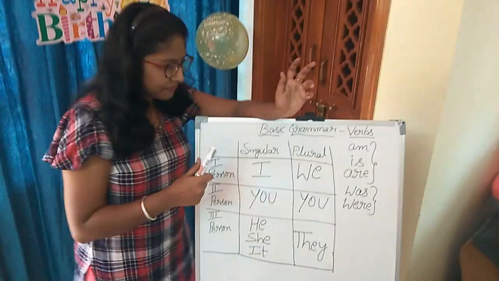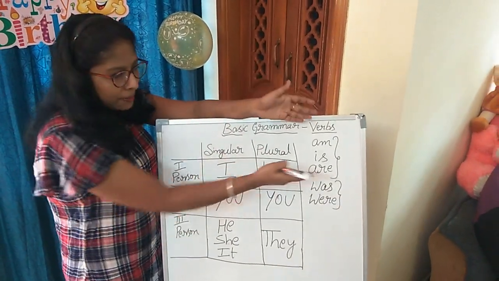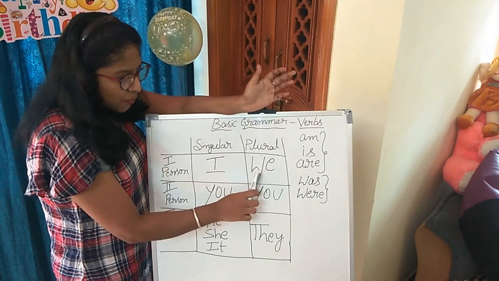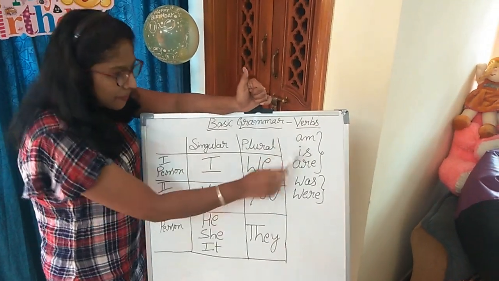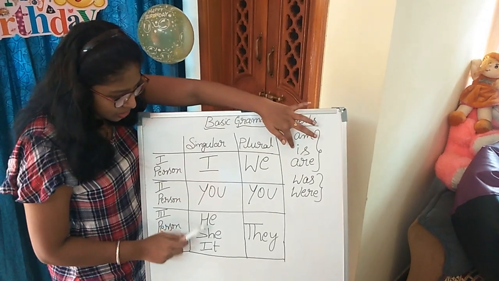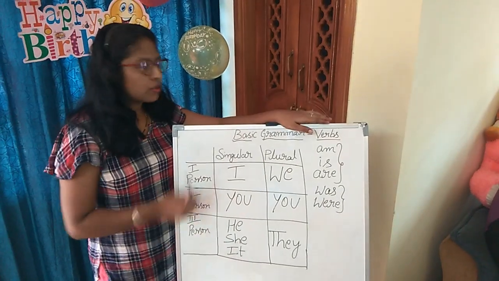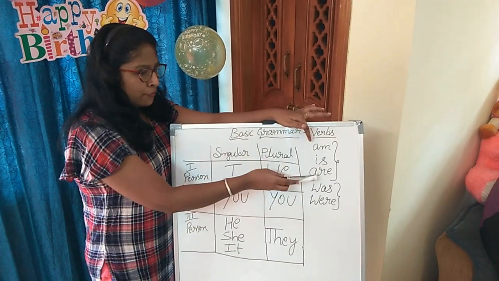Okay, so next I'll come to are. You already know, for I we don't use are in present tense. I am, we are, you are, he is, she is, it is, and they are. So this is about be forms in present tense.